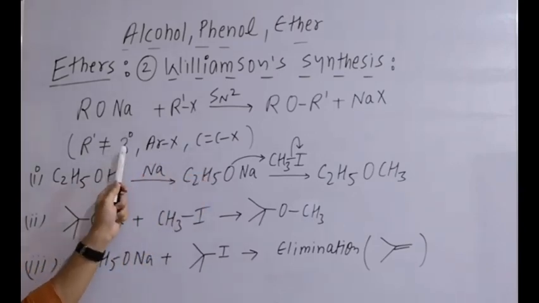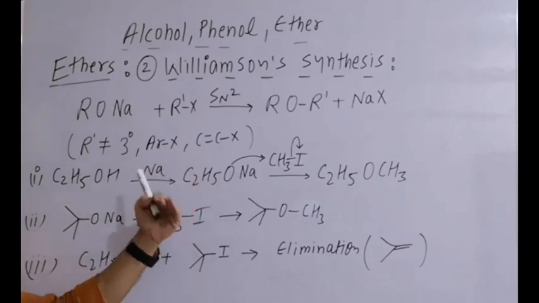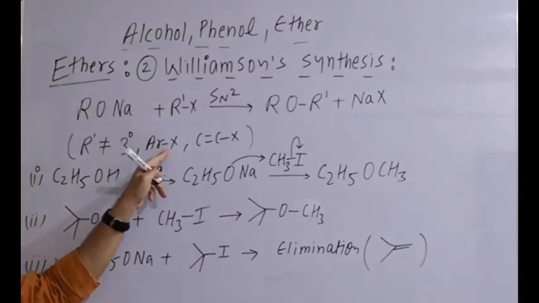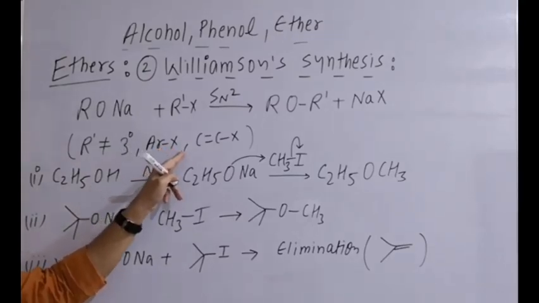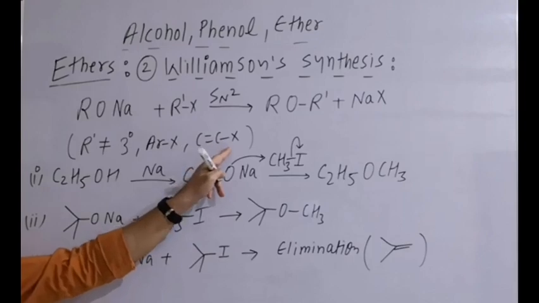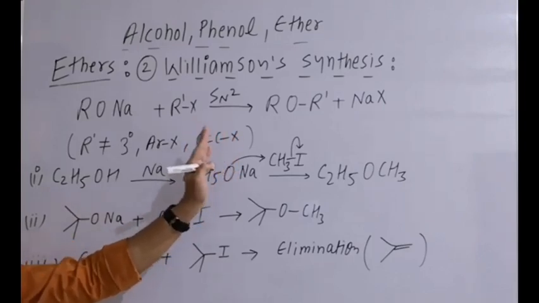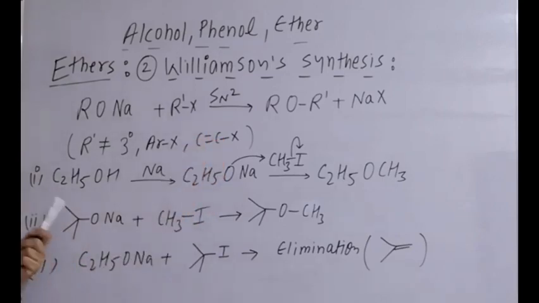Why? Because with tertiary, the steric factor is there, and elimination dominates. With aryl halides, steric factor plus partial double bond character is there between the benzene ring and halogen. In the same way here, there is partial double bond character. X⁻ departure will be difficult as a leaving group. Example,